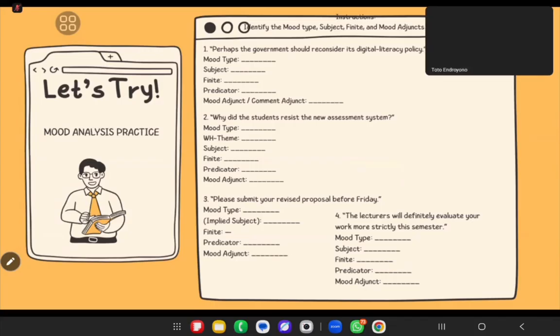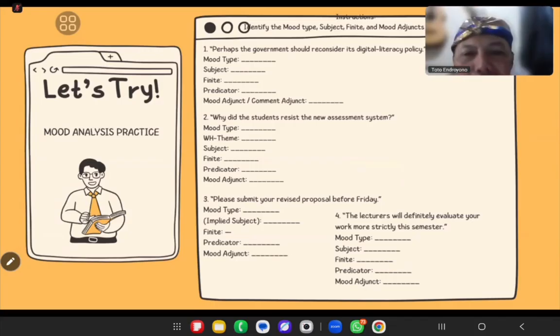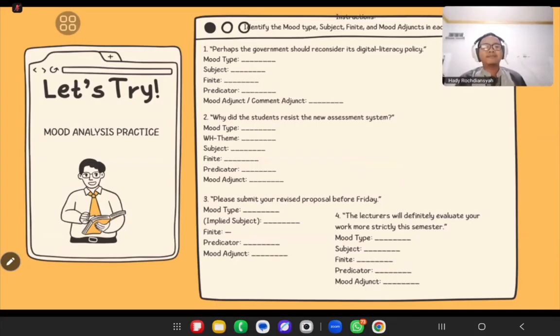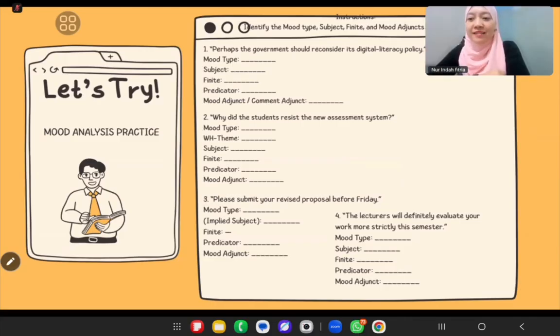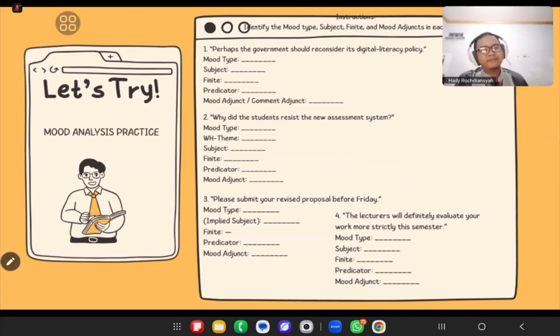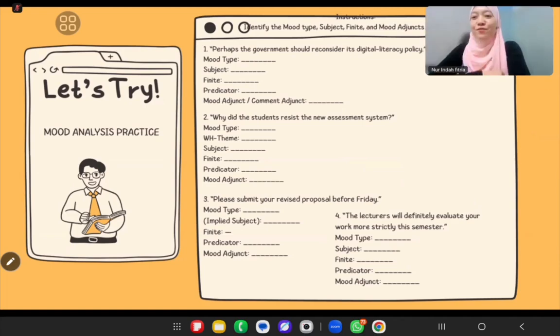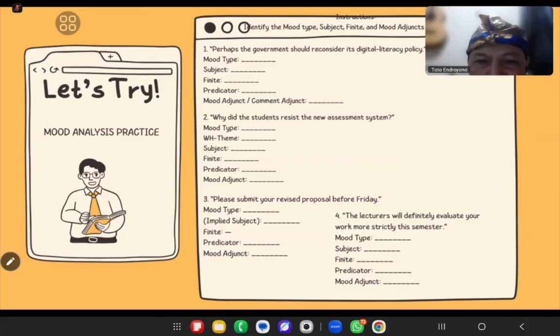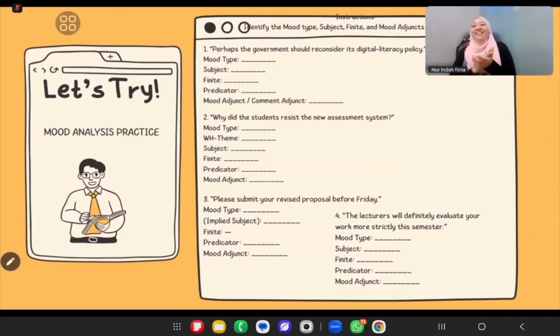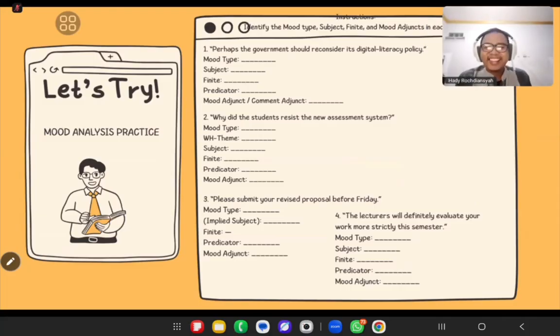The WH item is why? Yes, that's great. The subject is the student. And what about the finite? The finite is "did". Yes, great. And the predicator, "resist". Good, great.